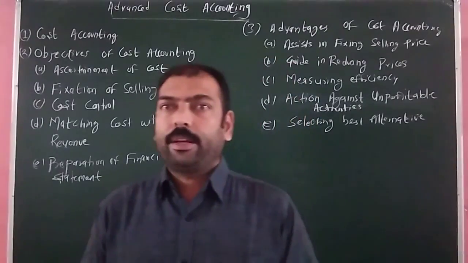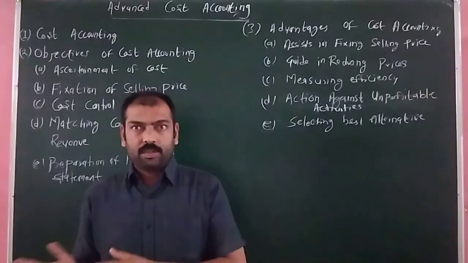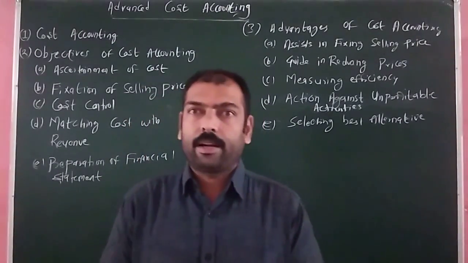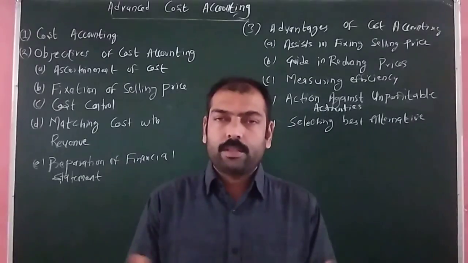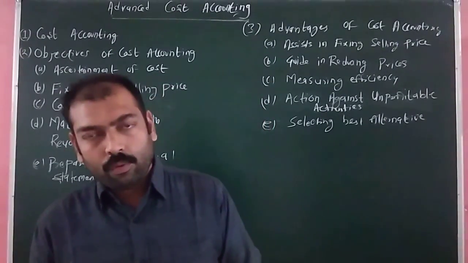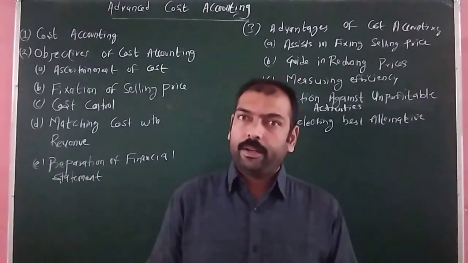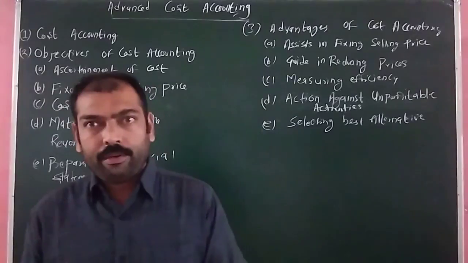Your third unit comprises again 2 practical topics, that is standard costing in which we have to solve the variance analysis. The overall cost has been divided into 3 elements, that is material, labor and overheads. We have to compute the material variances, labor variances and overhead variances.